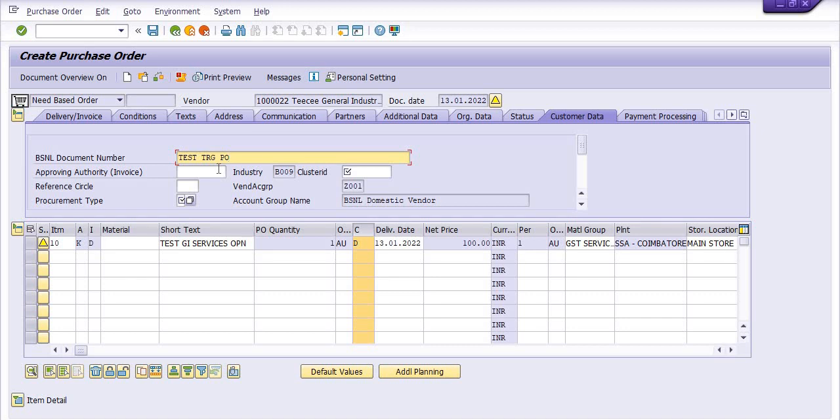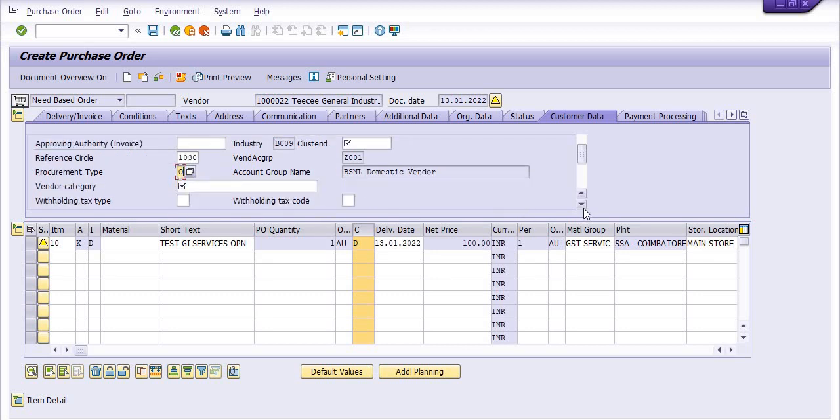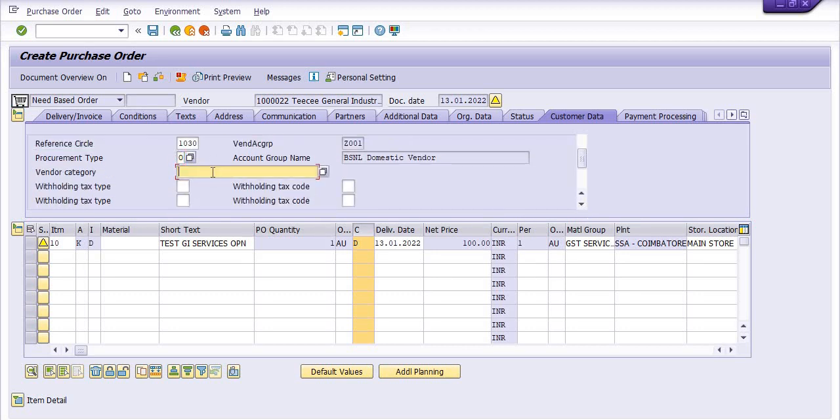Test training PO, and circle code is 1030, and procurement type is O, and here we have chosen the not SME vendors.